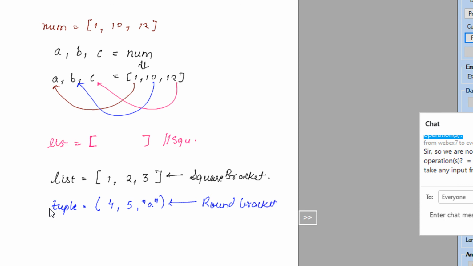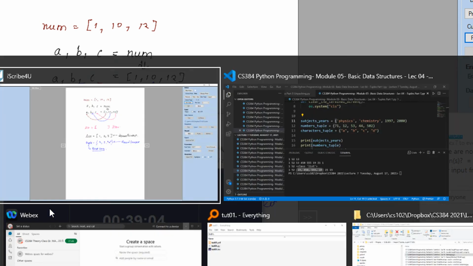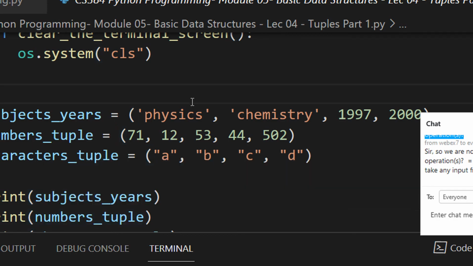Now you will say, why do you actually need a tuple when you just need to change a bracket? Everything that you can do with a list, you can also do with a tuple, except one thing: tuples are read only. Now what do I mean by read only? So you cannot update tuple elements, right? So we will see what I mean by could not update.